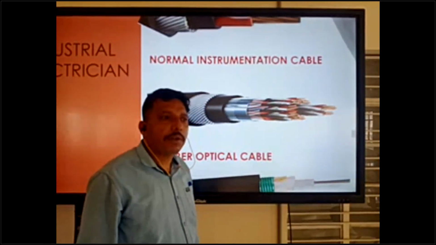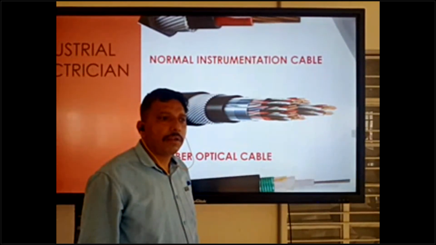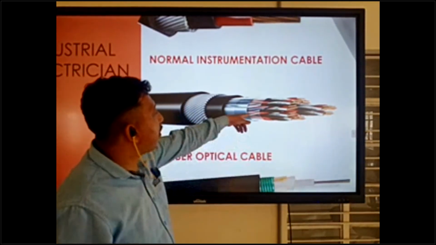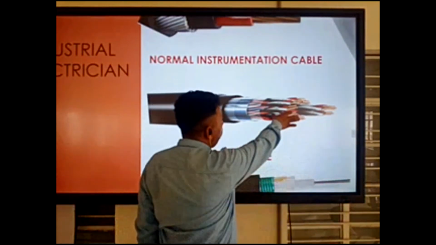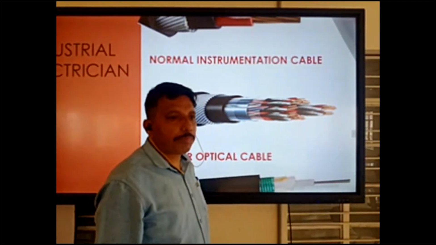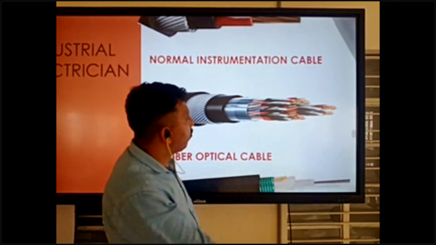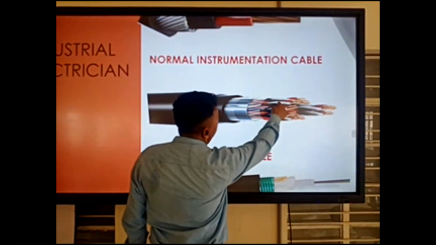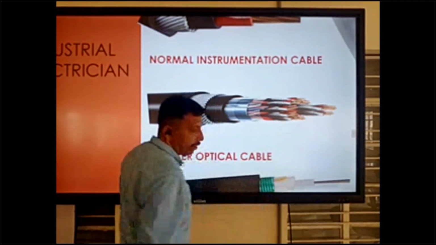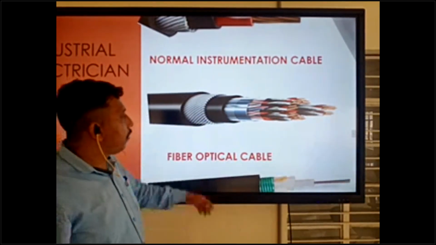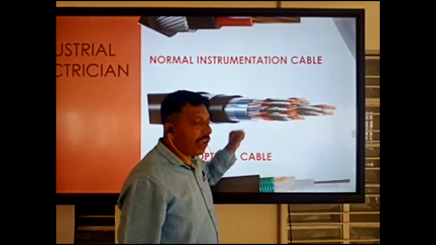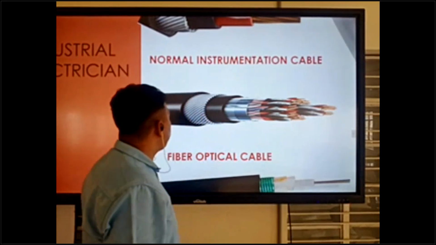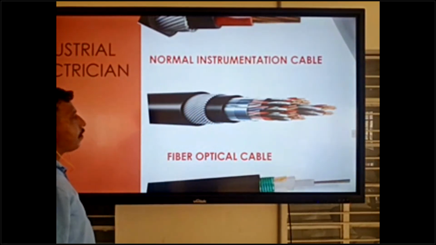As per the number system, you terminate in the terminal box, as per the DB schedule. Okay, so these all have numbers written on them: 1, 2, 4, 3 like that. So don't forget, check the numbering and then do the termination.